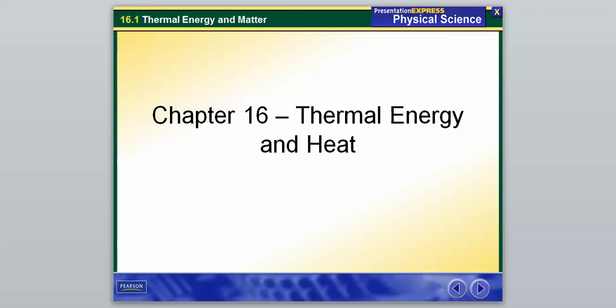Hello Physical Science. We are going to start Chapter 16 today, and the title of Chapter 16 is Thermal Energy and Heat. Now, thermal energy was introduced in our last chapter. Thermal energy, if you remember, is the energy associated with all the microscopic particles that are in an object. They take the kinetic plus the potential energy of all the microscopic particles, and now we're going to transfer that to maybe a word you're a little more familiar with, which is heat. So we're going to look at how this energy of microscopic particles can relate to heat.